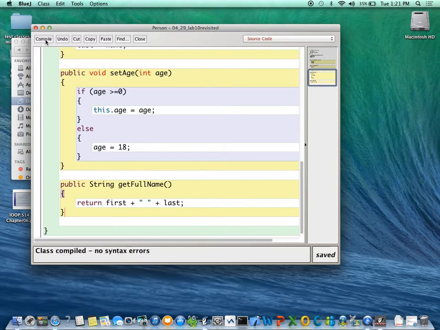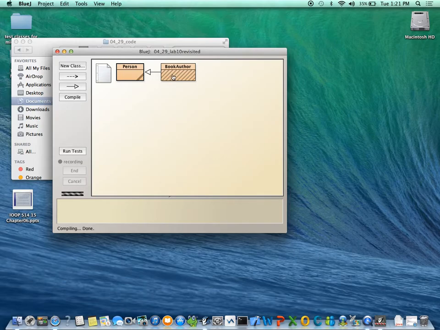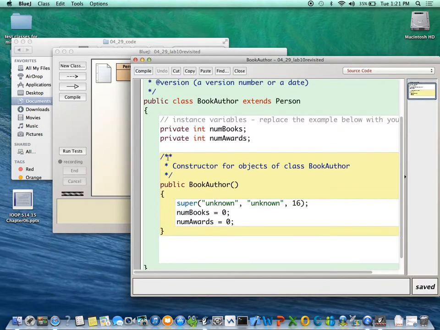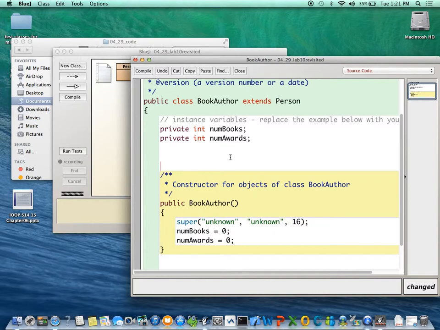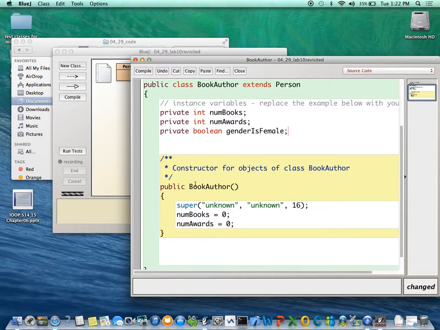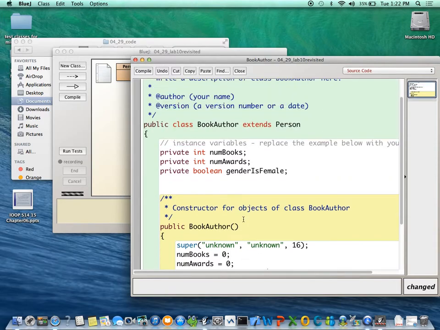And let's suppose that in book author, for some bizarre reason, people don't have genders, but book authors do. So, private Boolean gender is female is a variable. Most book authors are female, so we'll default to gender is female. You win when you get me for professor, or you lose. All right, so we got this thing.